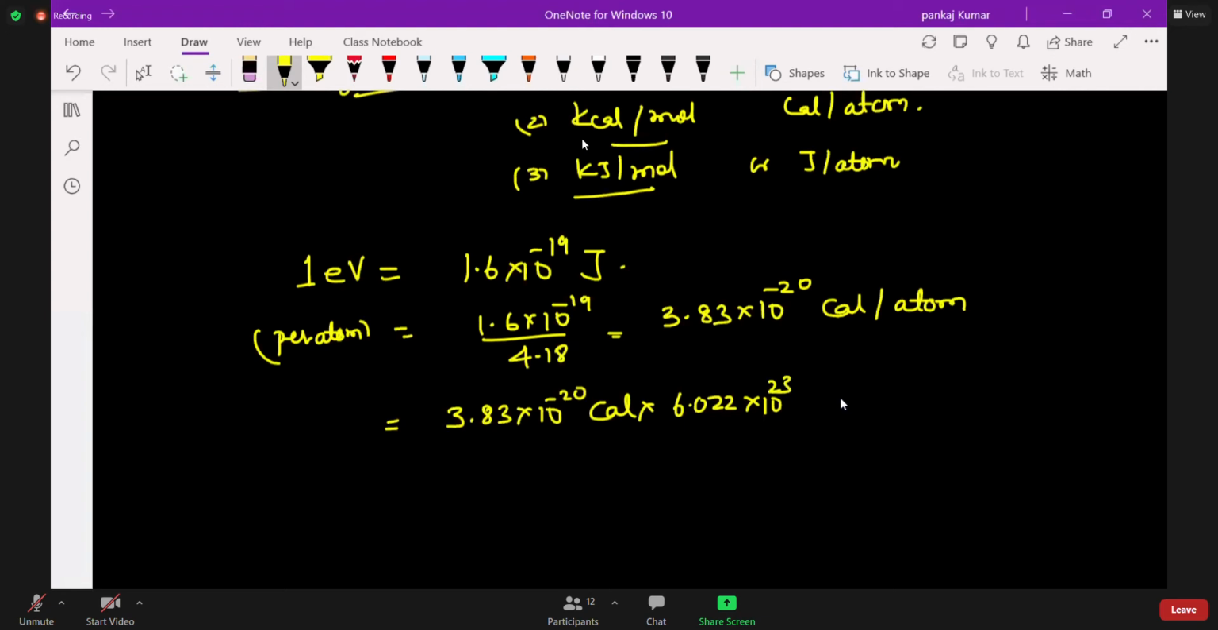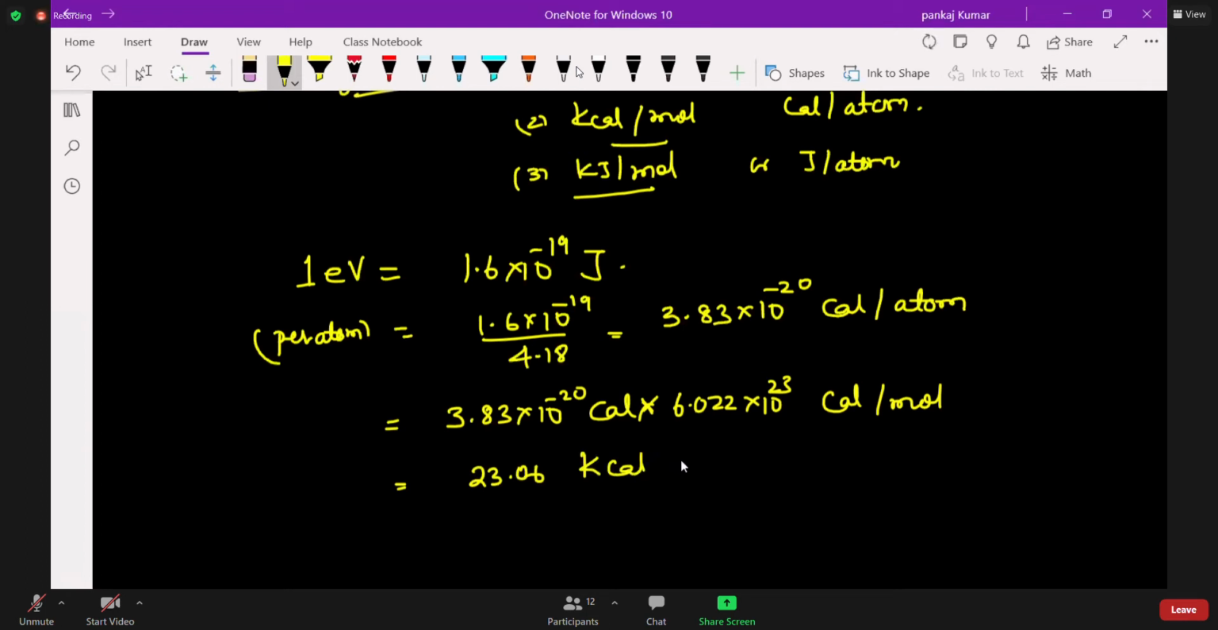So it becomes your calorie per mole, calorie per mole of atom. You have to remember how I'm converting, because in the same way you will get it in the examination. That is equal to 23.06 kilocalorie per mole. If you solve it, you get kilocalorie.